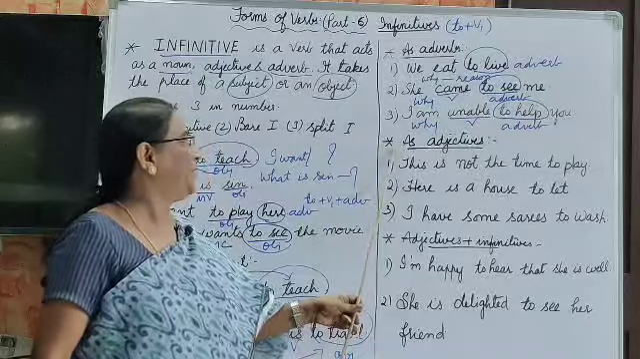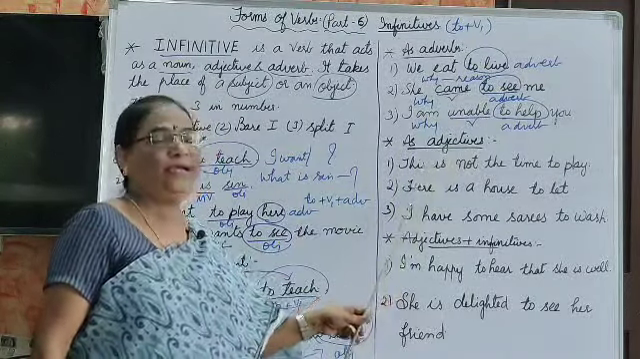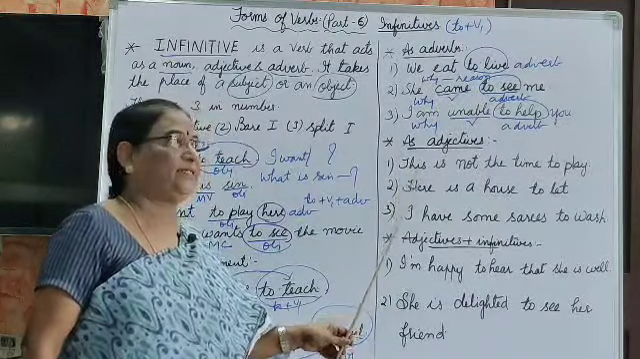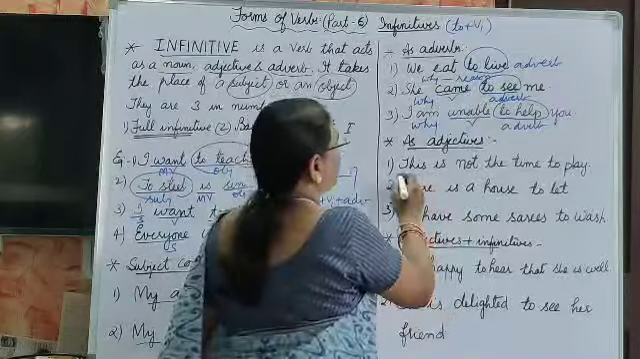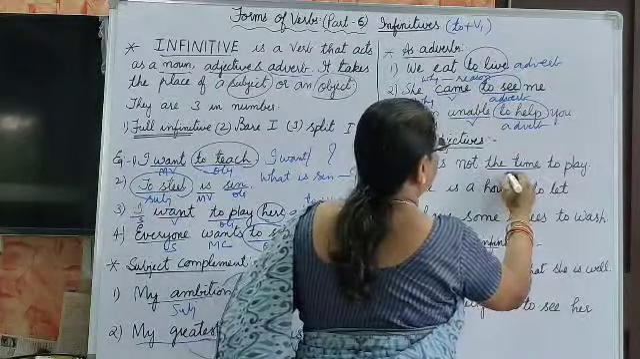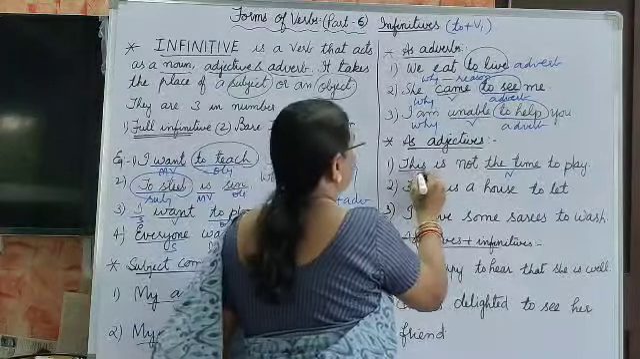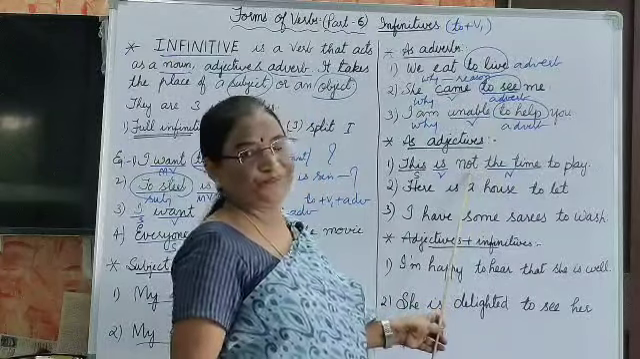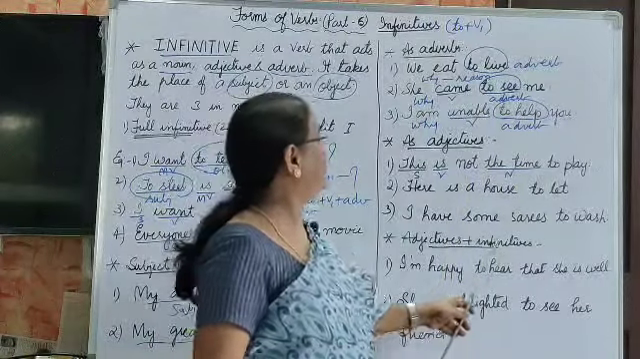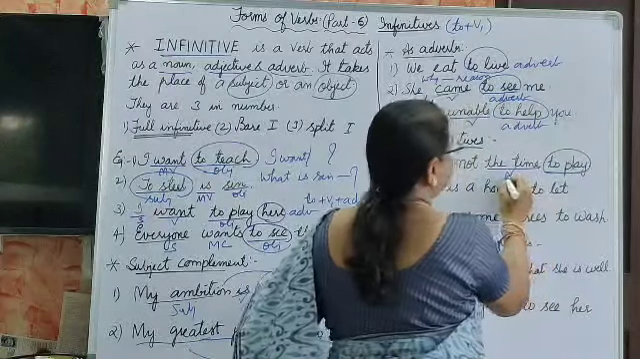Next, they also function as an adjective. Let us see how they function as an adjective. This is not the time to play. See, this is not the time. Time is a noun. This is a subject here, is a verb here, not is negative. Not the time to play. To play, as time is a noun,